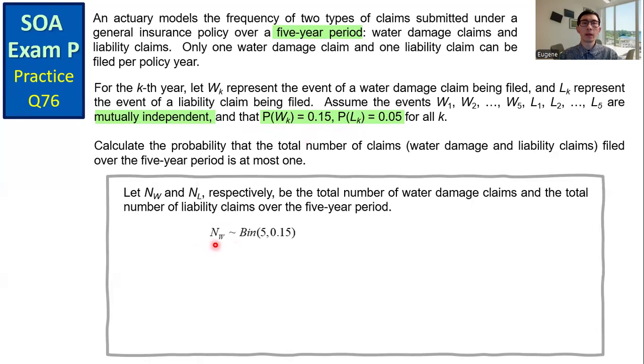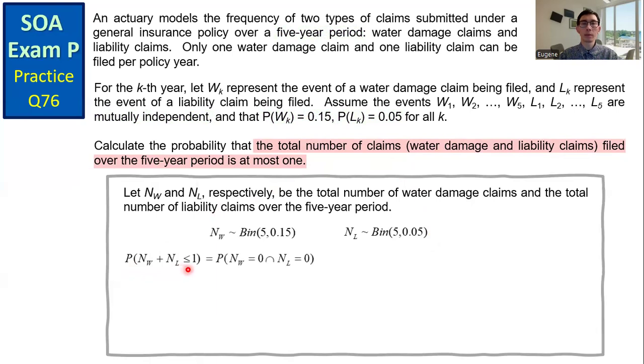Therefore, the random variable NW follows a binomial distribution with n equals 5 and p equals 0.15. Similarly, the random variable NL follows a binomial distribution with n equals 5 and p equals 0.05. We want to get the probability that the total number of claims is at most 1. We need the probability that NW plus NL is less than or equal to 1.